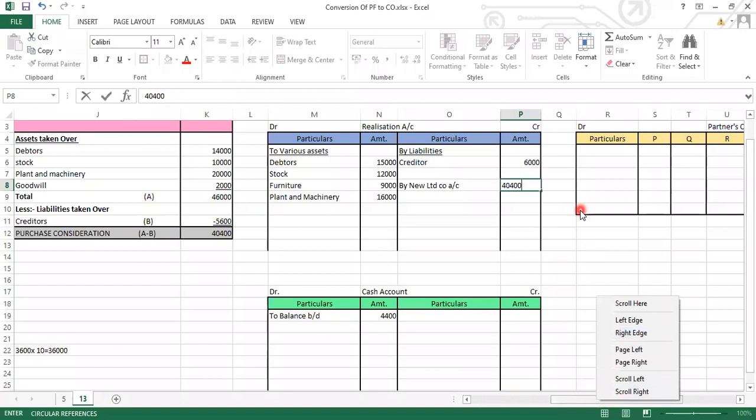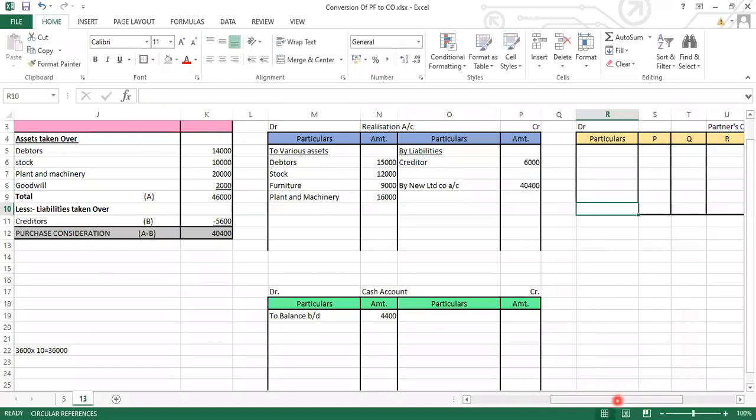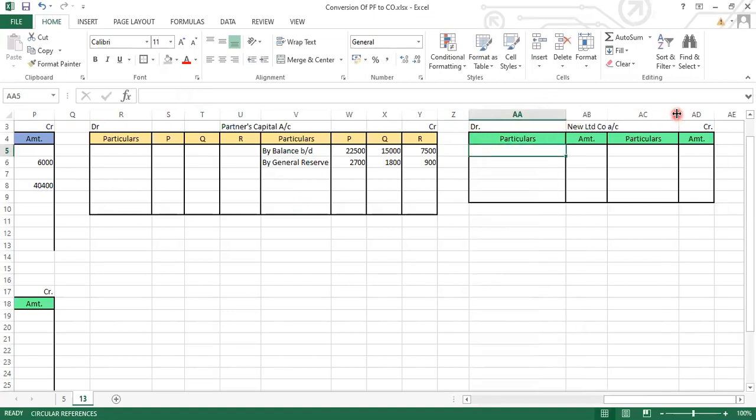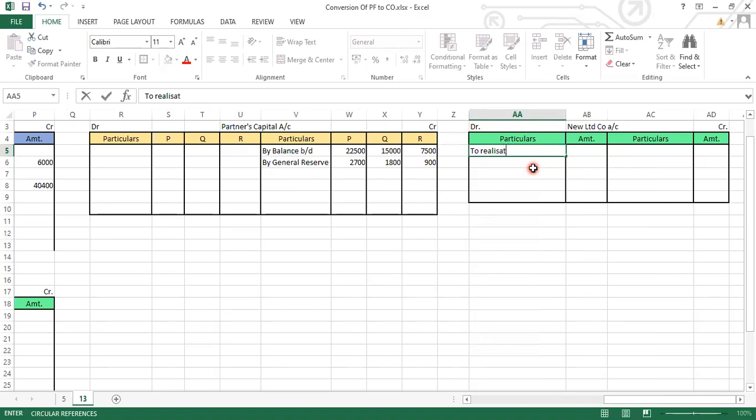Let's go to the new limited company account now. Just change the name over here: new limited company. And over here we will be writing down to realization, 40,400.